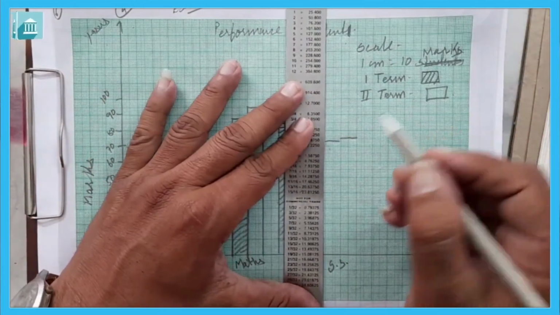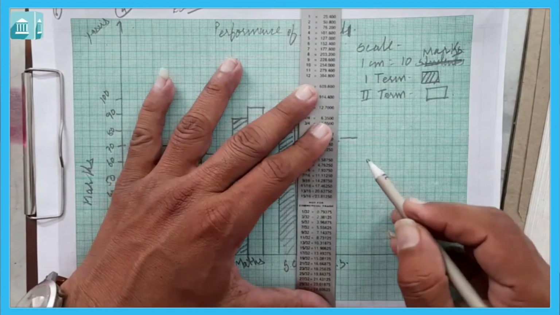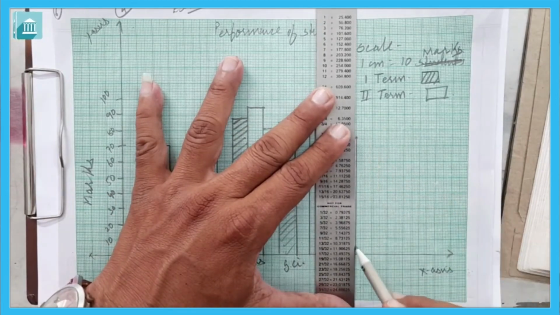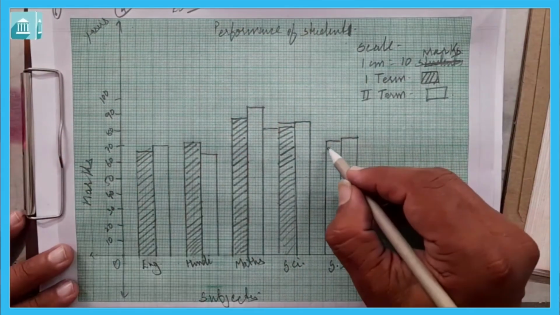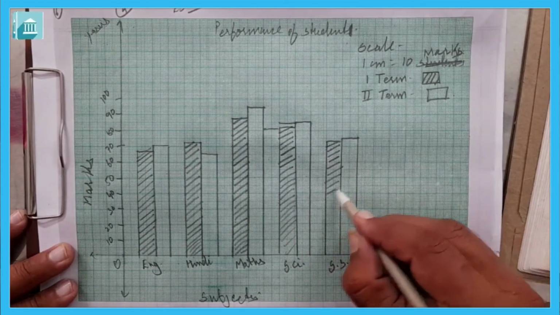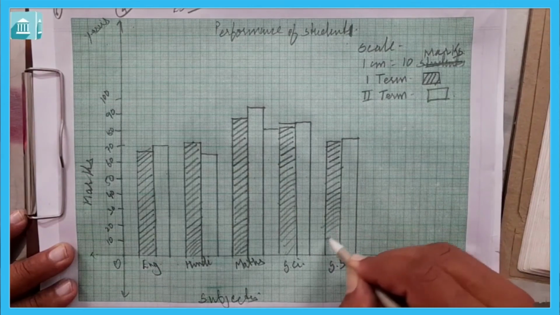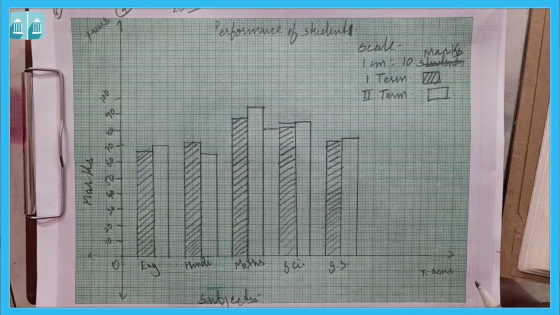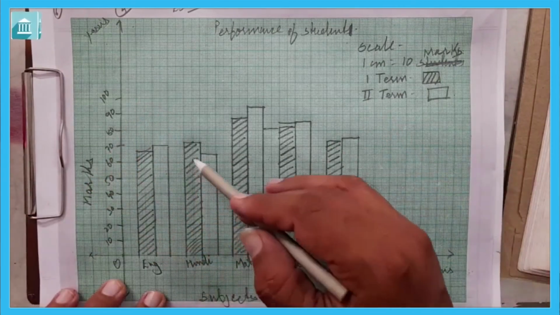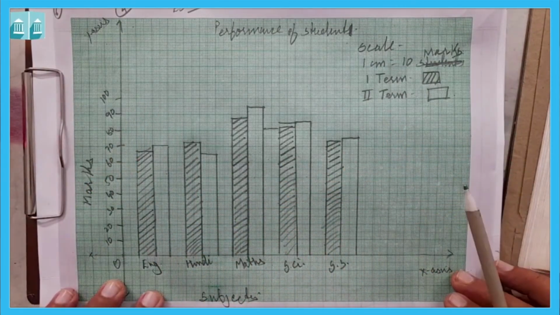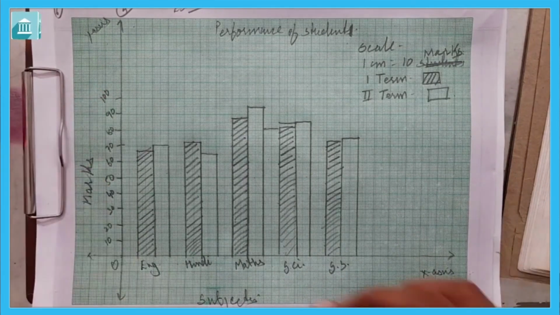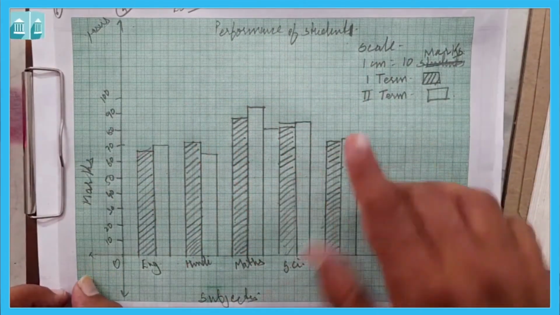So again one line here, here, here. So this we are going to draw. So this is the double bar graph for the performance of student in first term and second term. These are all first term and this is the second term. In this way, here we can write subject, here we can write marks, here we can draw the double bar graph, first term, second term.